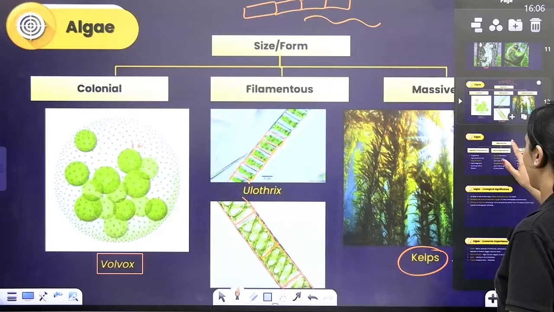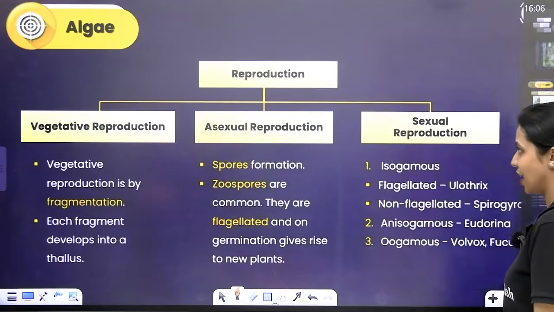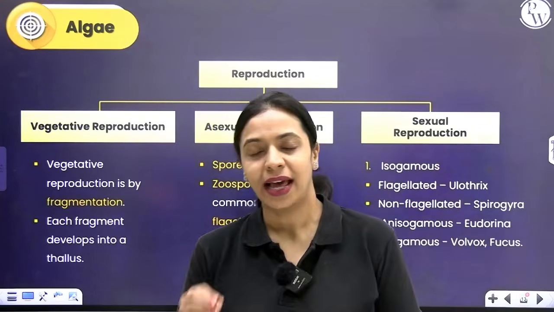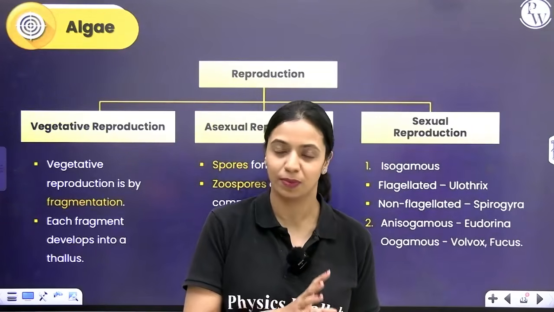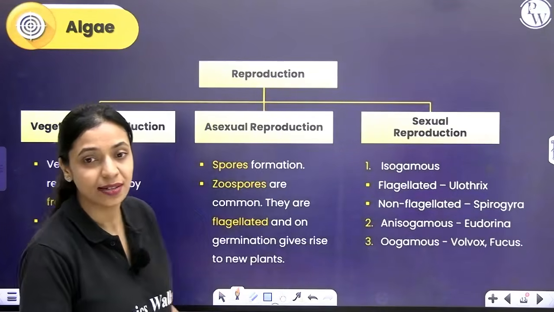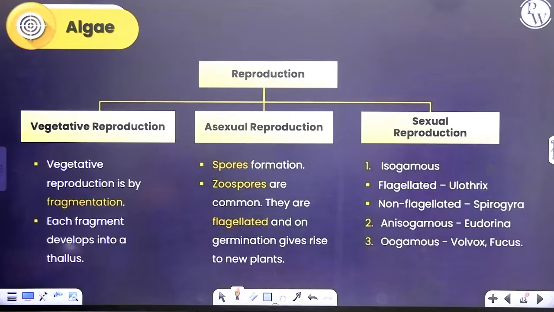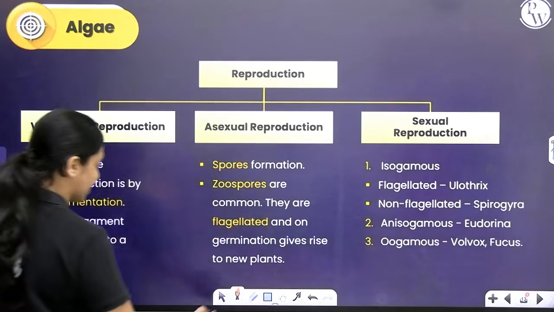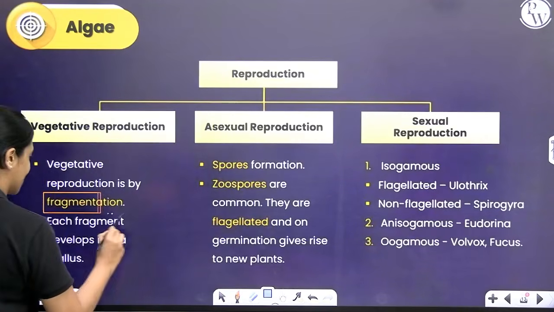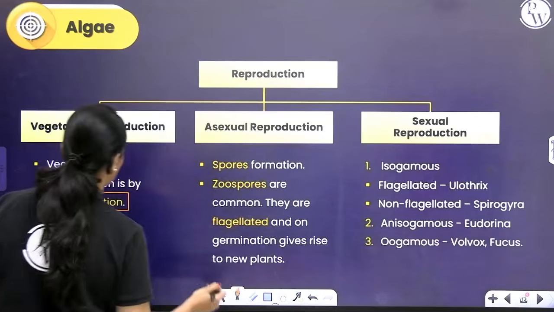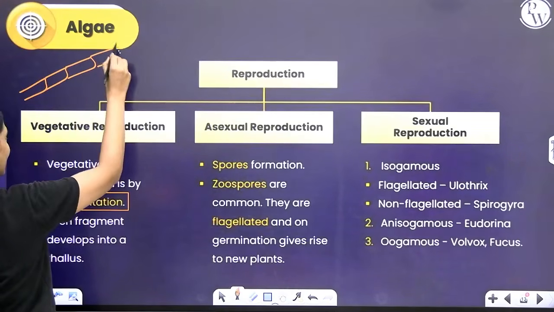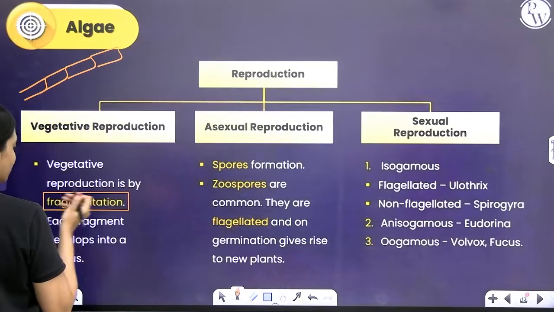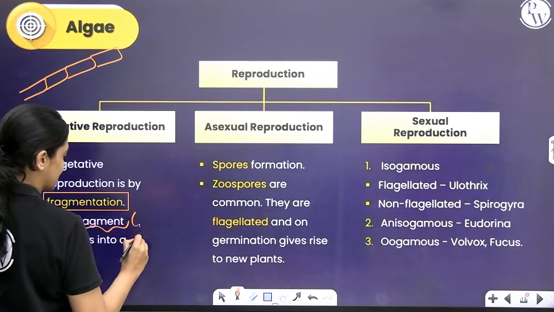Now let's talk about how reproduction happens in algae. In algae, reproduction can happen by vegetative means, asexual means as well as sexual means. We learn about each of them one by one, starting with vegetative reproduction. Vegetative reproduction can happen by fragmentation. I told you how some of these forms are filamentous, right? That means many cells are lying end to end. Fragmentation means what? Fragment means piece.